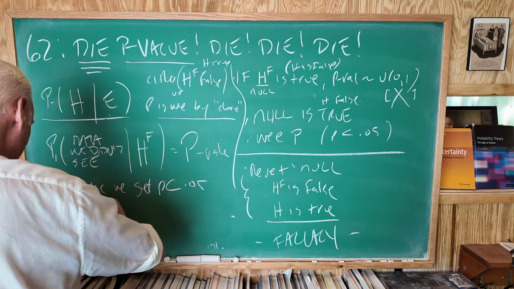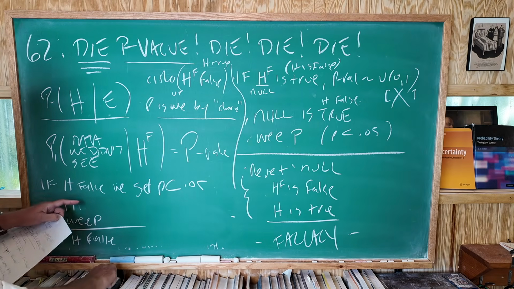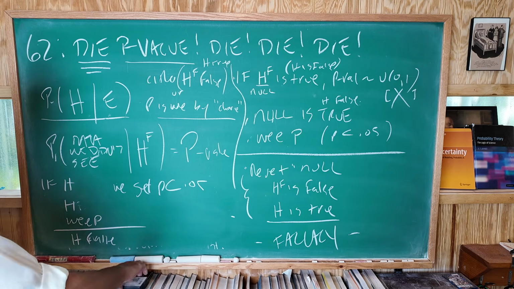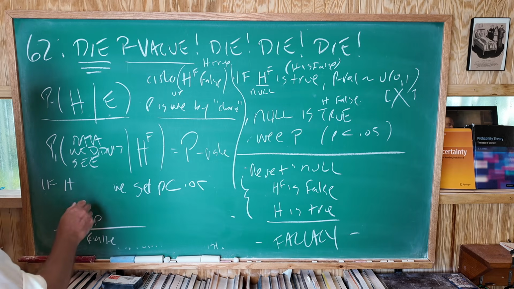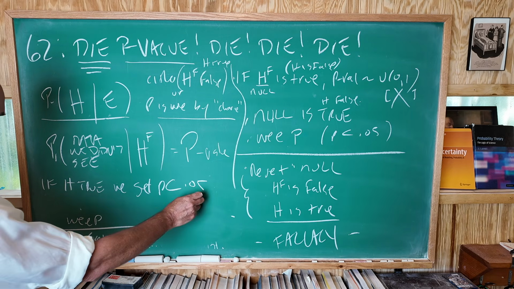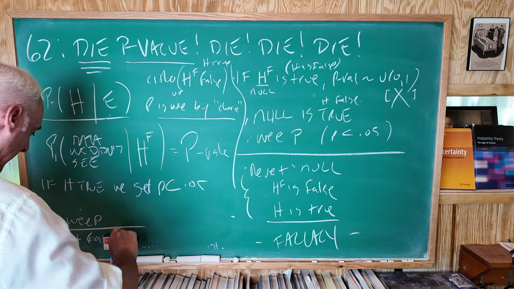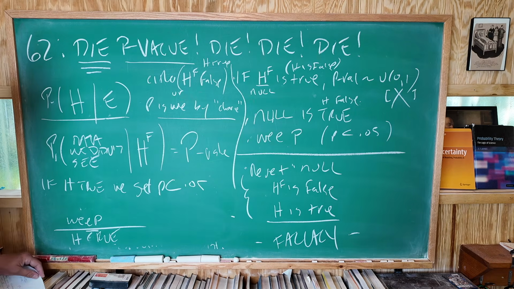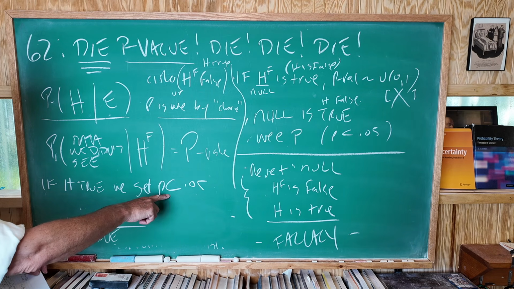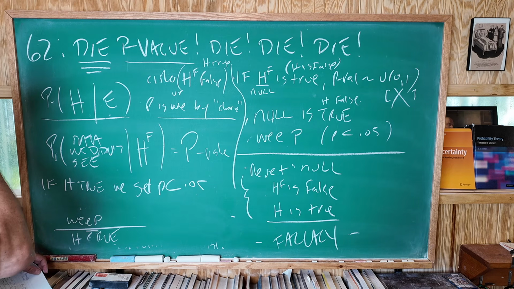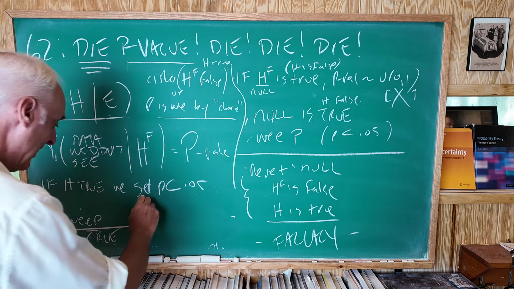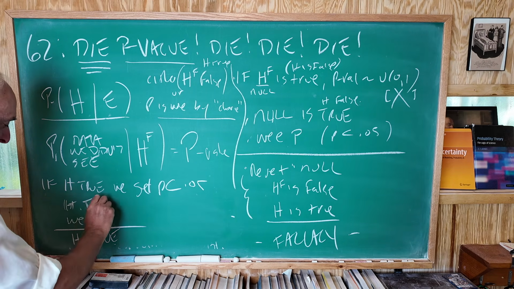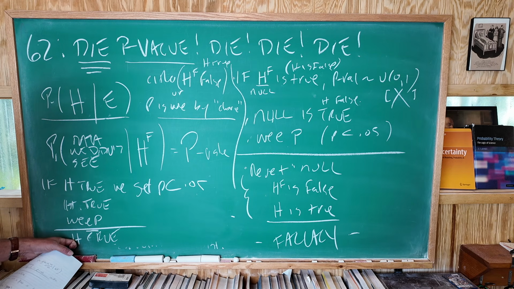We could say, if H is true, let's say this. We're trying to make logical, valid arguments of this. We can say if H is true, we get a wee P value. Therefore, we could say H is true. That's a valid argument. Yes? If H is true, we see a wee P value. If A, then B. Well, we need to still assume that H is true. And we get a wee P value, and we can conclude H is true.